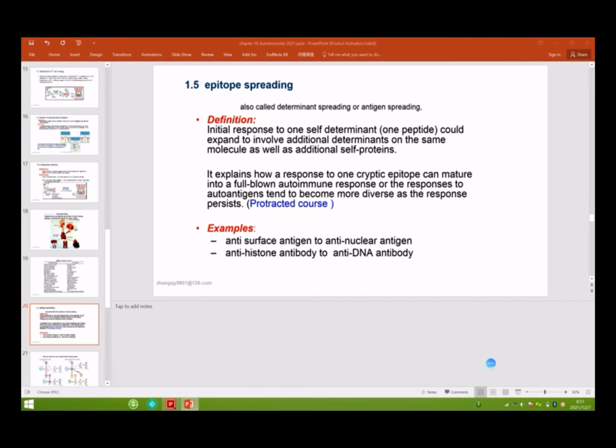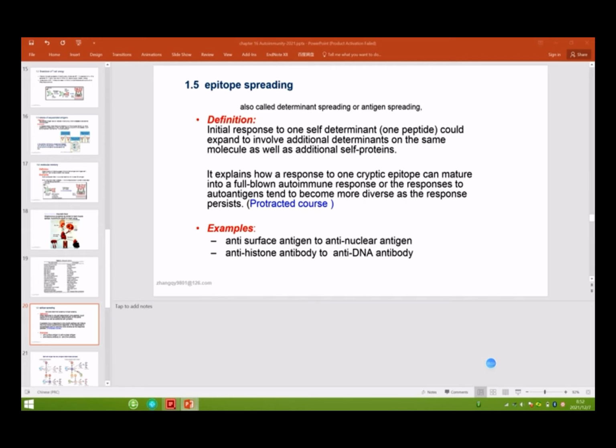Okay, so what is a good example of epitope spreading in our body? In the initial response, maybe the epitope is just a surface antigen, and after they damage the surface protein, they cause self T cells and B cells to react to the anti-nuclear antigen.